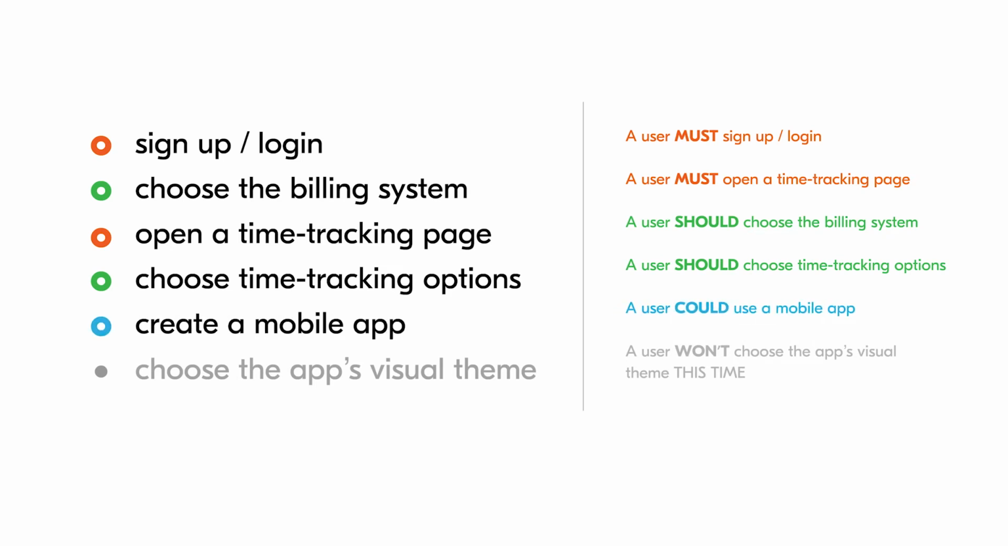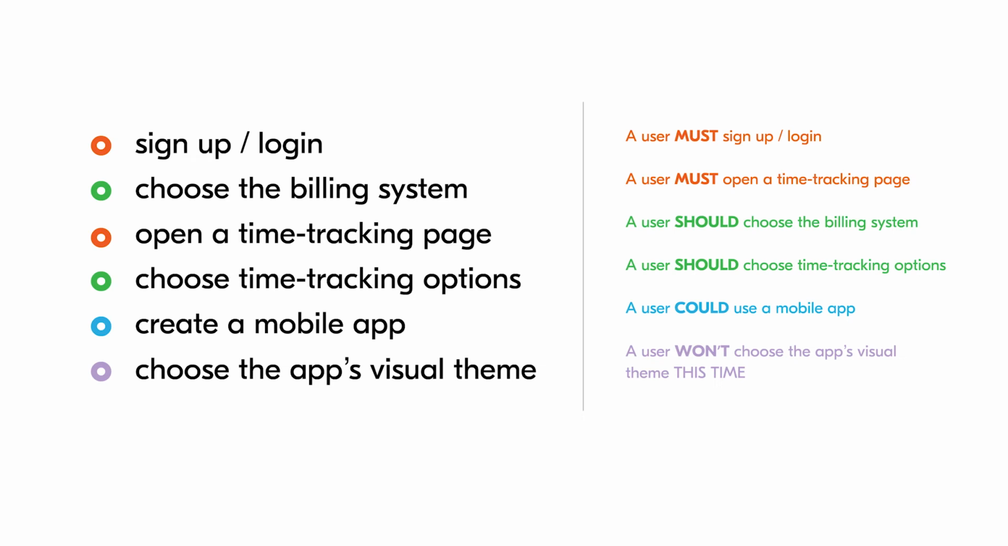In the future, the app can be available on mobile devices. However, this task is only nice to have at this point. That's why we say a user could use a mobile app. And now, the least priority feature. Theme selectability is definitely not what we're going to make now. Once the app is on track, we'll need to enhance the user experience. So let's have this feature saved for later. A user won't choose the app's visual theme this time.